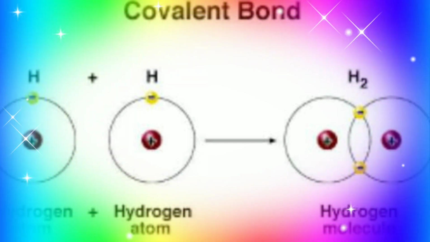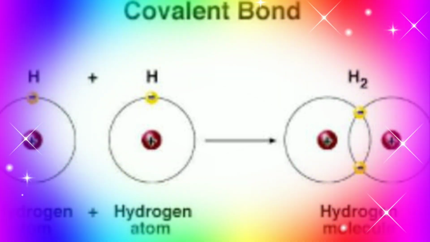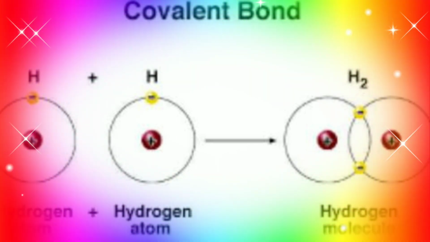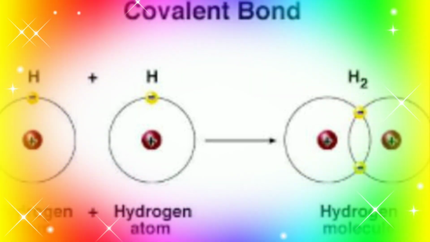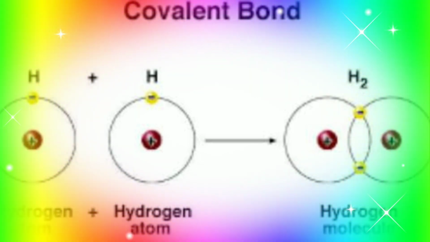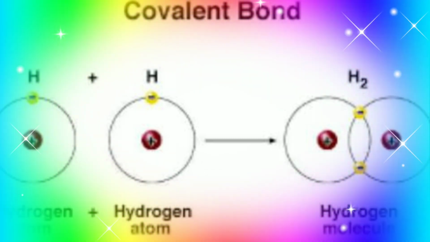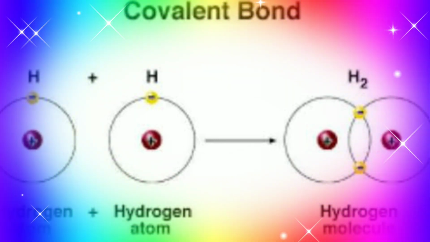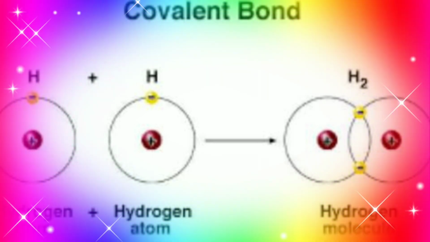Let us first consider an example of the hydrogen molecule, that is H2. We have seen in the chapter Inside of an Atom that a hydrogen atom contains one electron, its duplet is short of one electron, and therefore the valency of hydrogen is 1. The two atoms of hydrogen are identical and have a similar tendency, and therefore they share their electrons with each other.